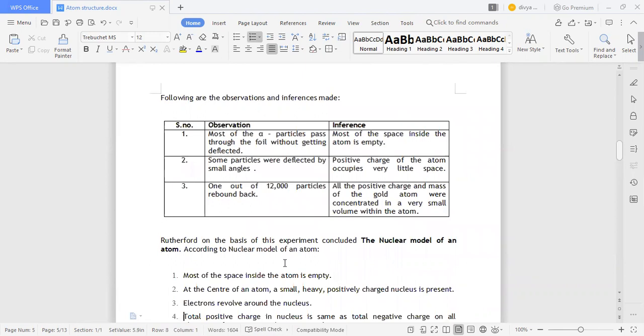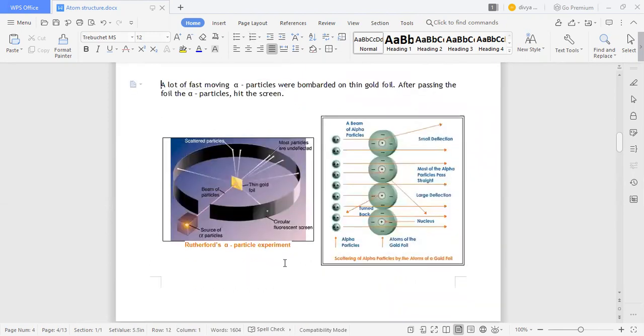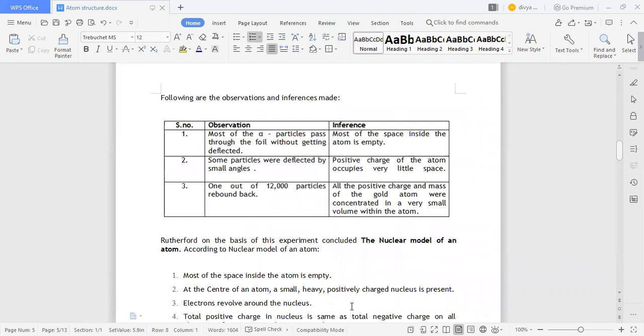One out of 12,000 particles rebounded back. So after some part, they rebound back also. In the inferences, the positively charged part of the atom occupies very little space. Whatever the positively charged part is, it will acquire very little space.